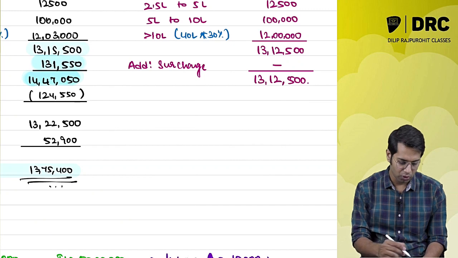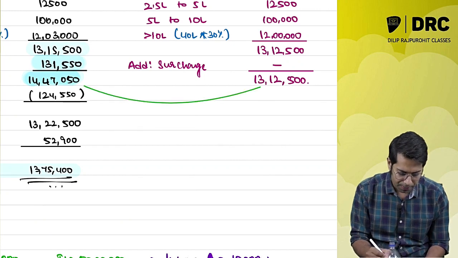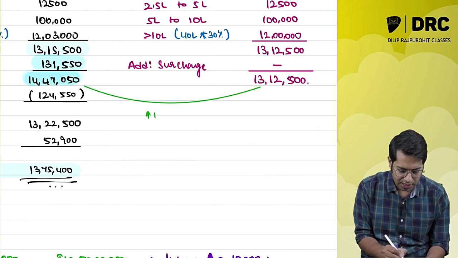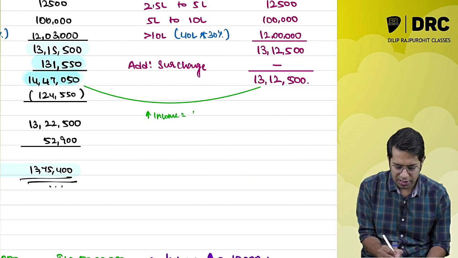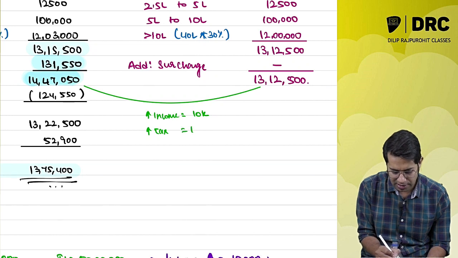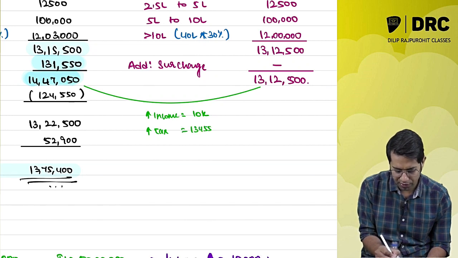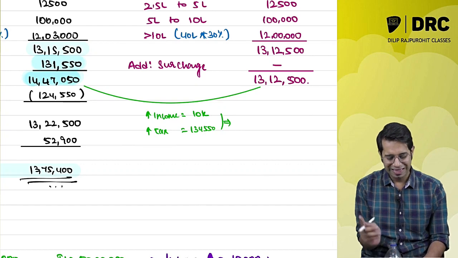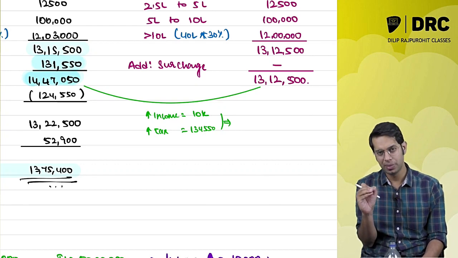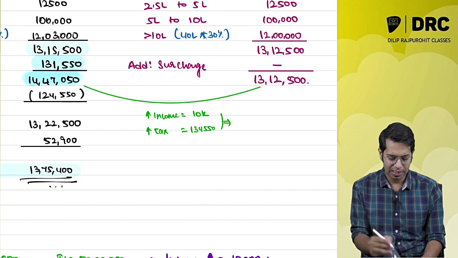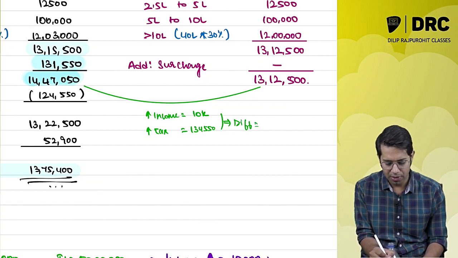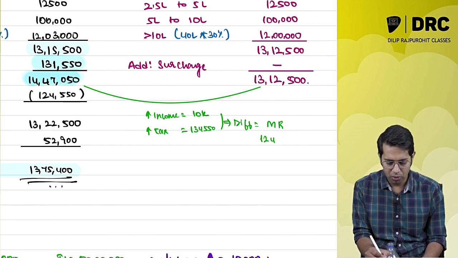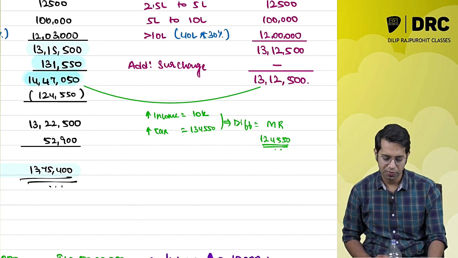Now compare these both. What is the increase in income? Check that the increase in income is 10,000 rupees, and check what the increase in tax is. The increase in tax is 1,34,550 rupees. So the increase in tax is more than the increase in income. The difference between them will be called marginal relief, which is nothing but 1,24,550 rupees.